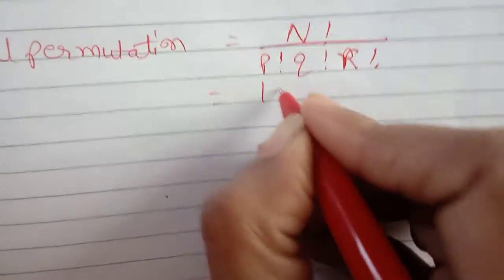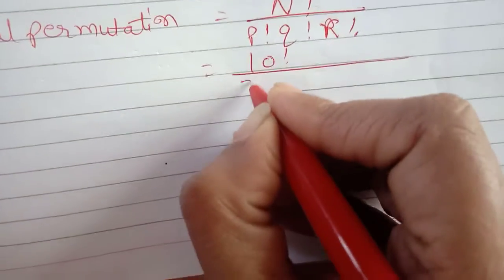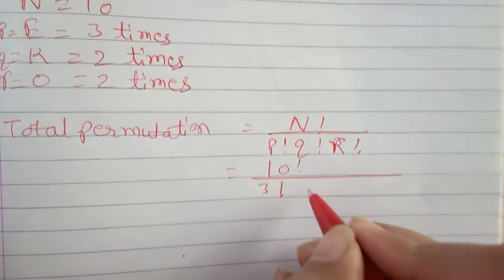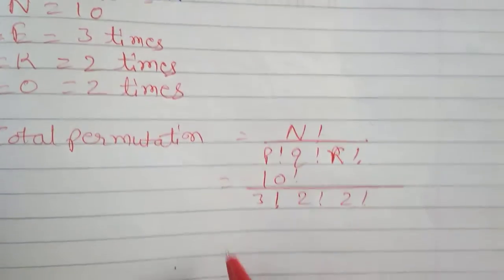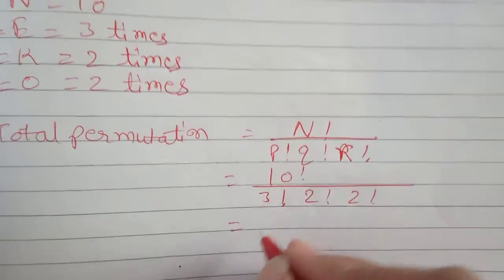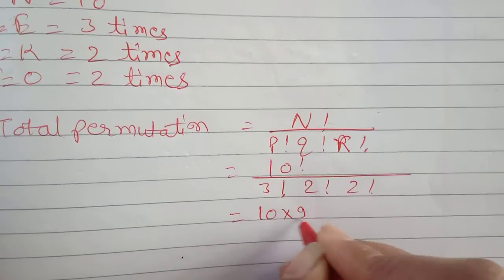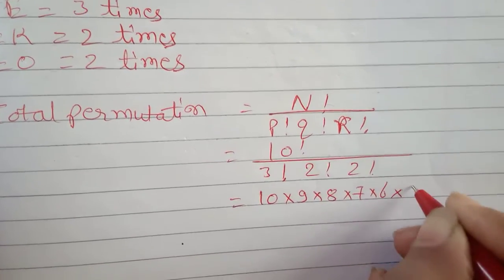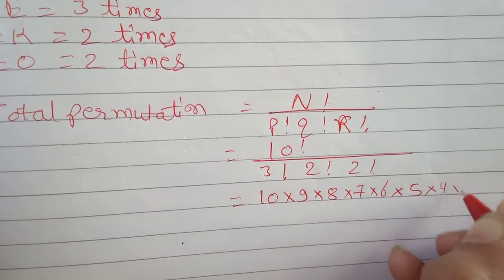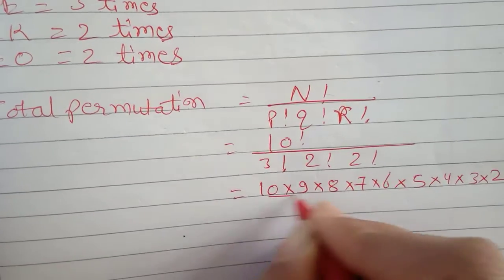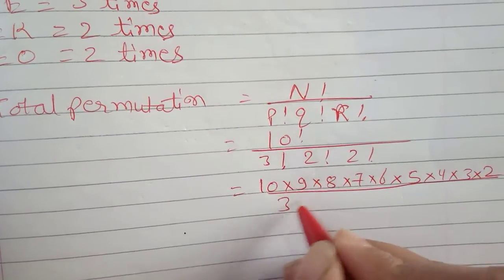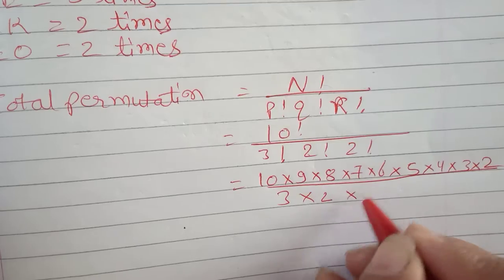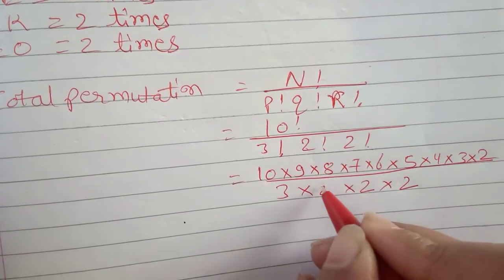I'll write down 10 factorial upon 3 factorial, 2 factorial and 2 factorial. Now 10 factorial will bifurcate 10, 9, 8, 7, 6, 5, 4, 3, 2 upon 3 into 2, then 2 factorial and again 2.